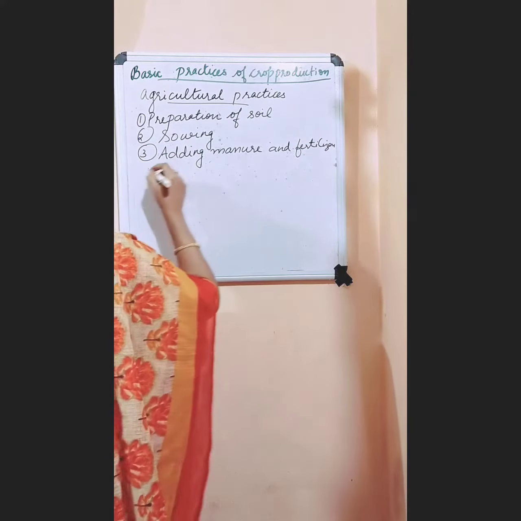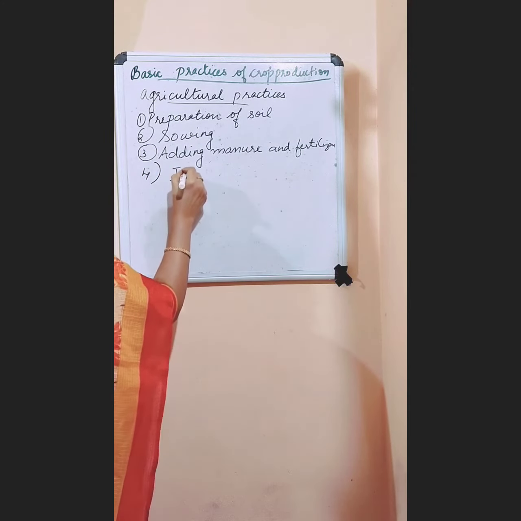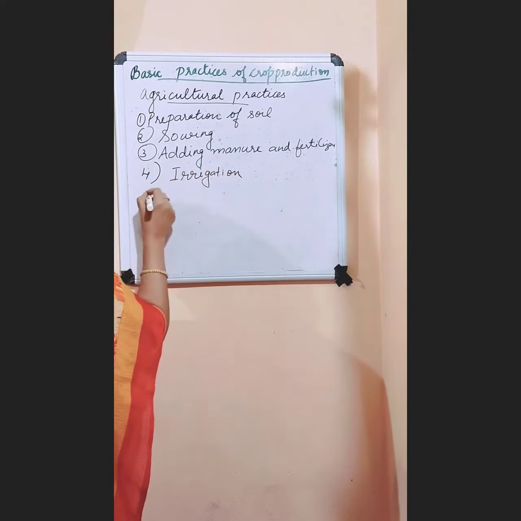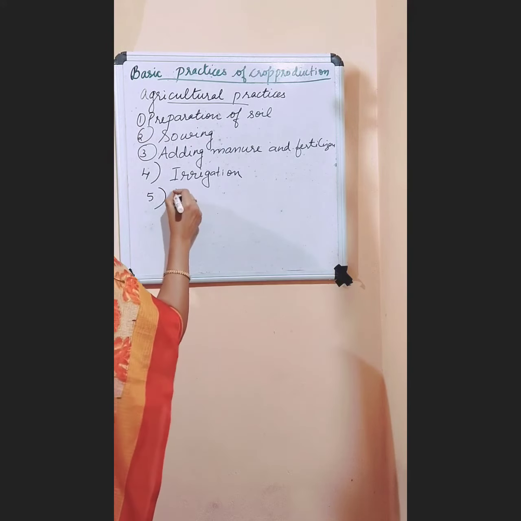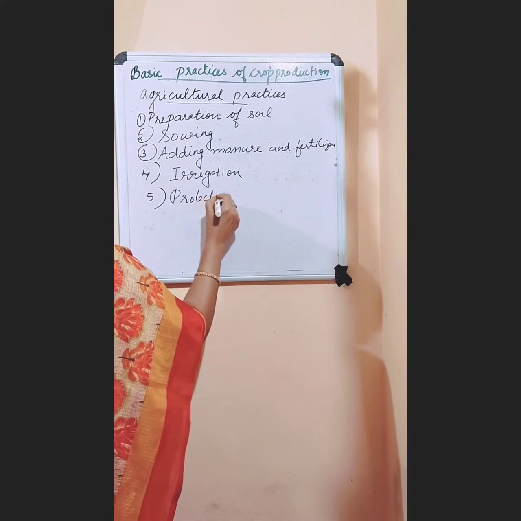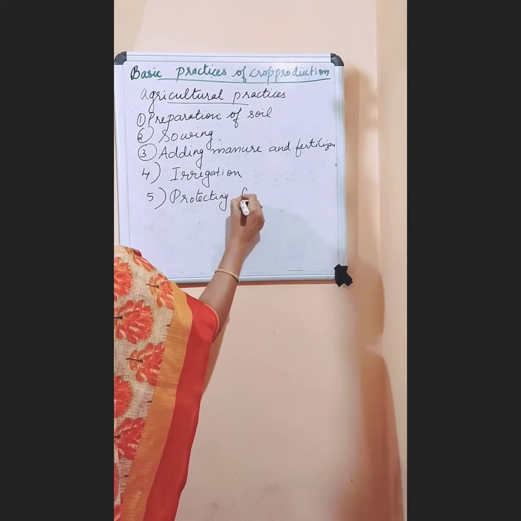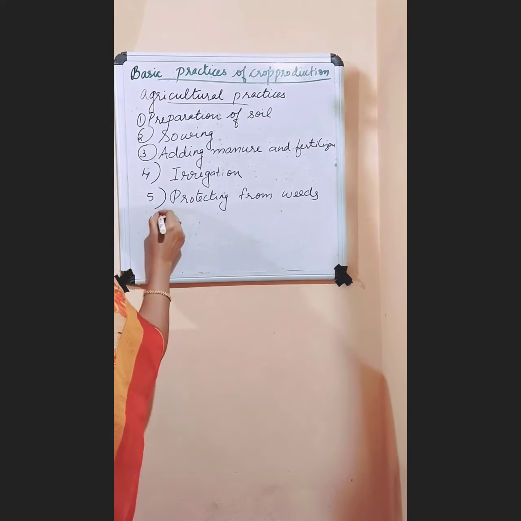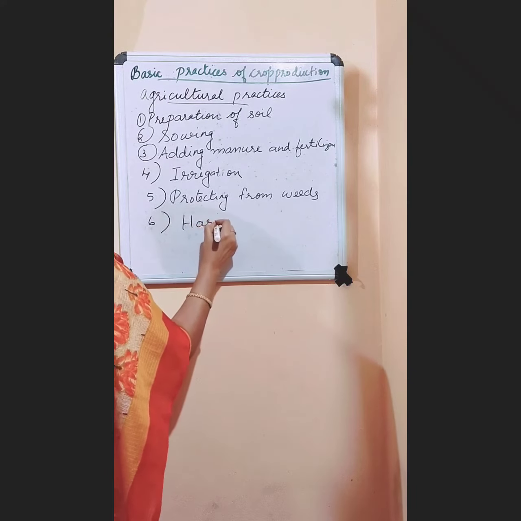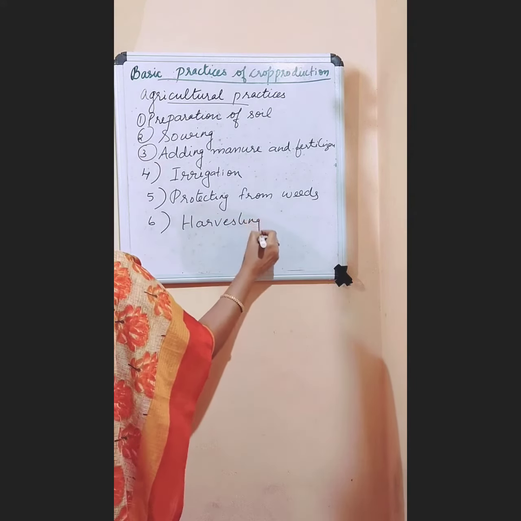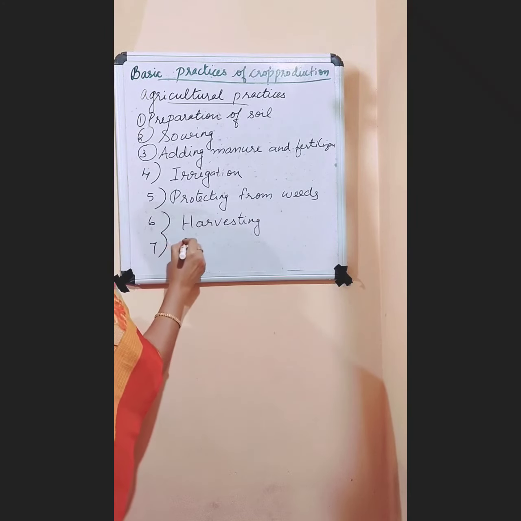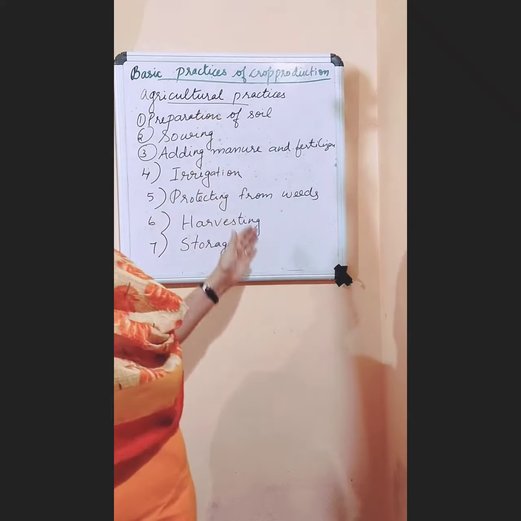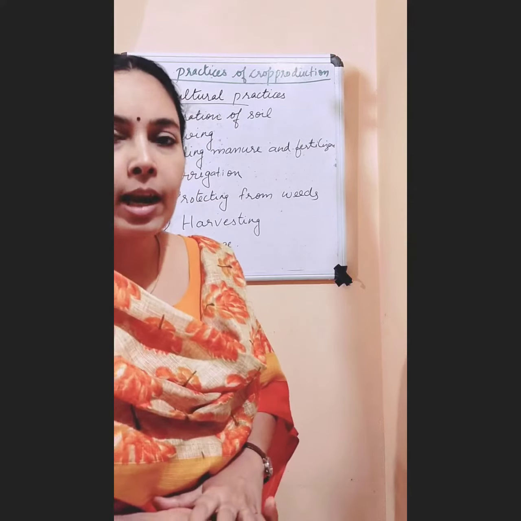Then the fourth step is irrigation. Then the fifth step is protecting from weeds. Then the sixth step is harvesting. And the last step is storage. So these are the steps involved in agricultural practices.